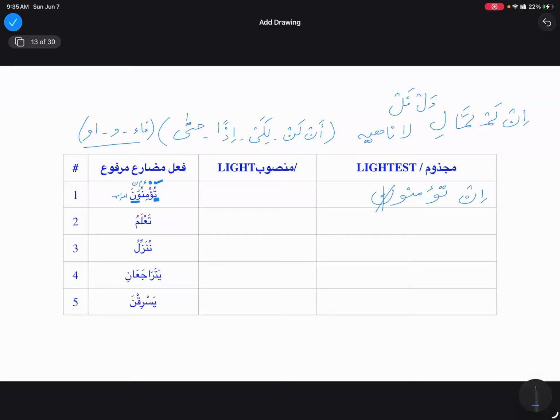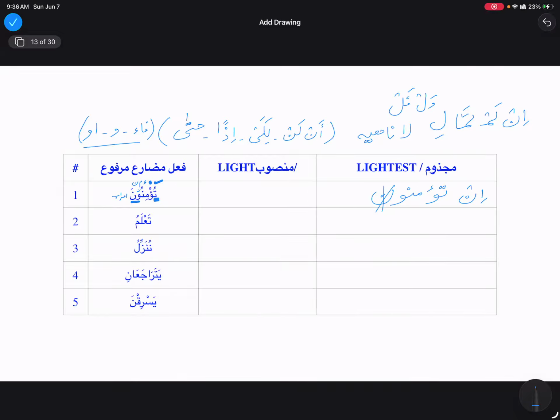By chopping this noon into tu'minu, right? And how I'm gonna say it? Fi'lun mudari'un majzoomun bihasfi noon, bi in. In is making it majzoom. Majzoom bi hasfi noon.